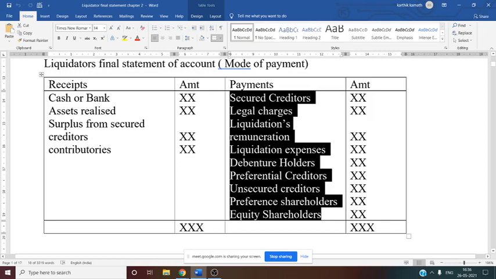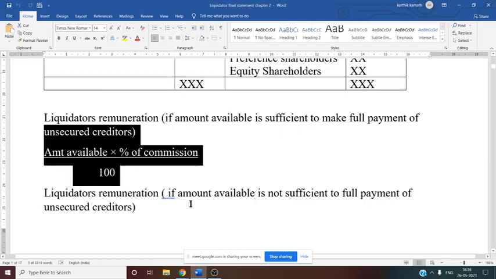Then we discussed how the liquidator is paid. The liquidator can get the payment when the full amount is available to pay the unsecured creditors. Then the normal way of calculating the liquidator's remuneration, if it is 2%, is 2 by 100. If the amount is not available, then what we need to do is 2 by 102. So that we need to see while solving the problem.